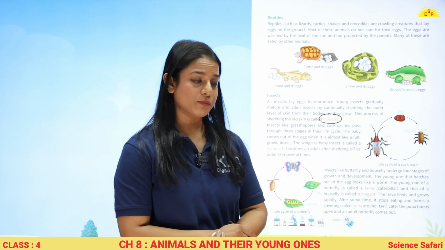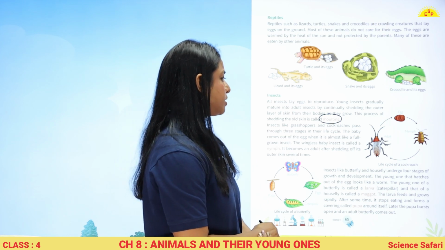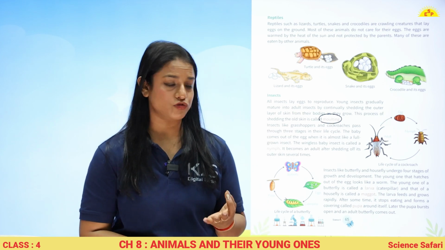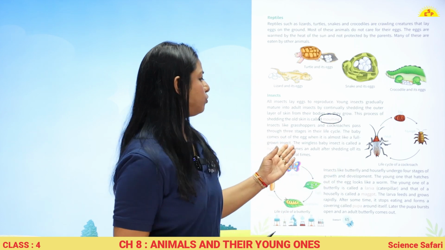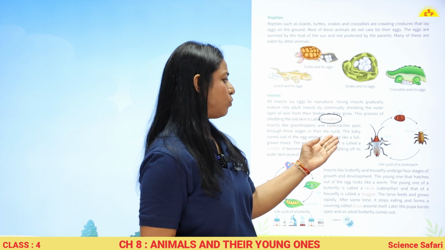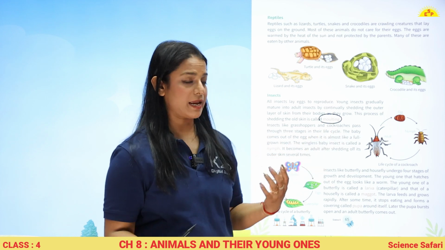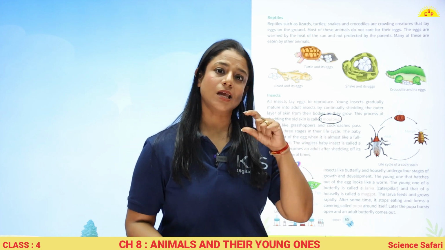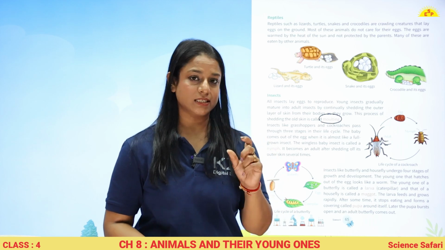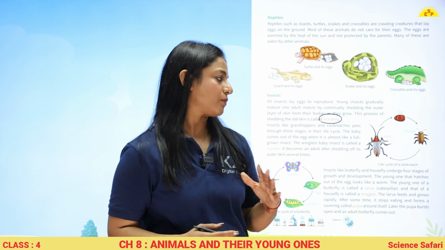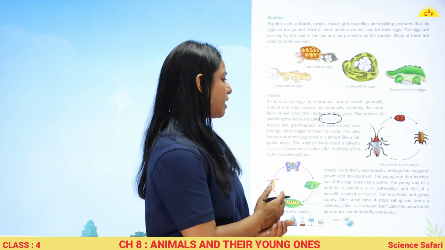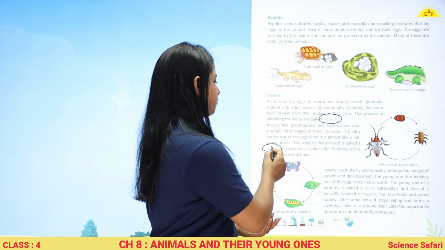Insects like grasshoppers and cockroaches pass through 3 stages in their life cycle. The baby comes out of the egg when it is almost like a full grown insect. तो egg के अंदर ही वो पूरा full grown insect बन जाता है. Then it comes out of the egg. The wingless baby insect is called a nymph.